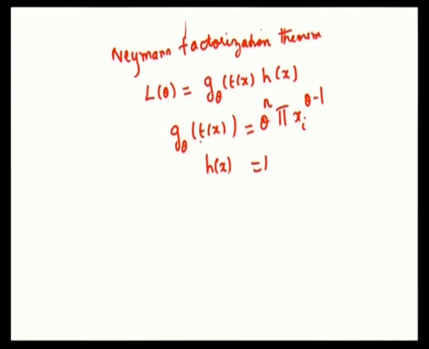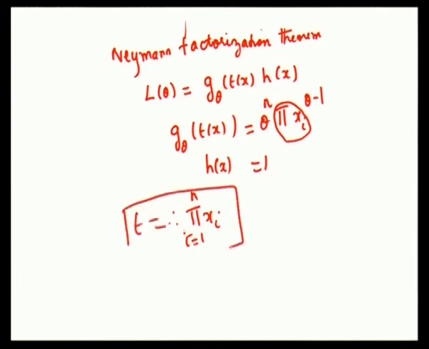That is, in general, t of x will have dependency on theta and x. Therefore, you find product of xi, okay, xi depends upon theta. Therefore, product of xi, i equal to 1 to n, is a sufficient estimator. Hence, t equal to product of xi is a sufficient statistic in the case of this particular problem.